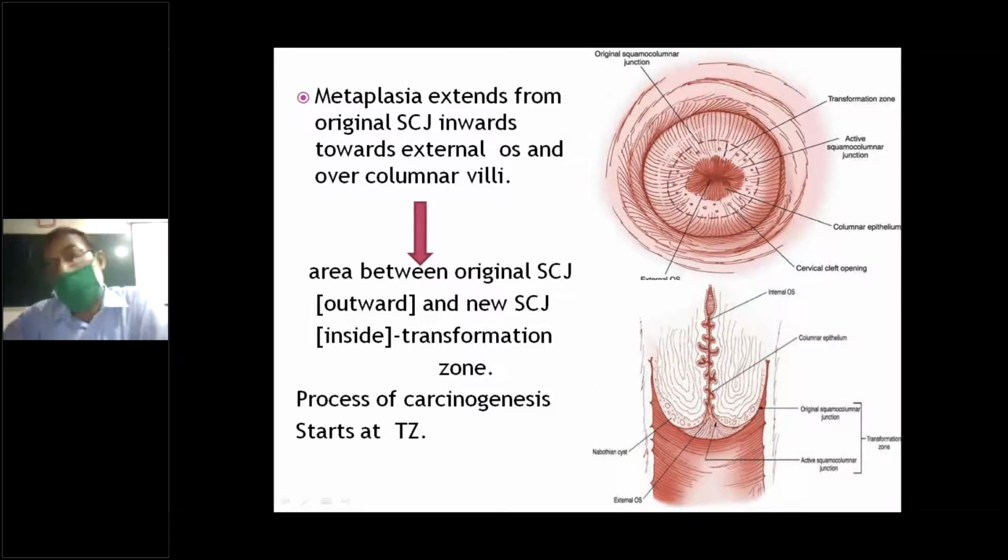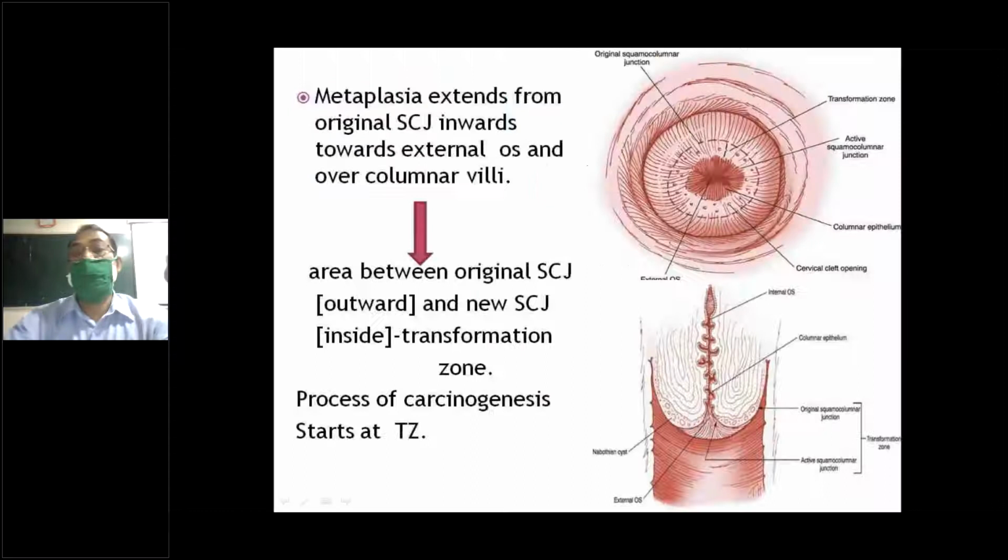During pregnancy, it comes outside. In menopause, it goes inside. That's why it is difficult. In a post-menopausal patient, even with colposcopy, it is difficult to see this point. But during the active reproductive period, it comes out and is easy to see. This squamocolumnar junction area is susceptible for malignancy. It starts from here.